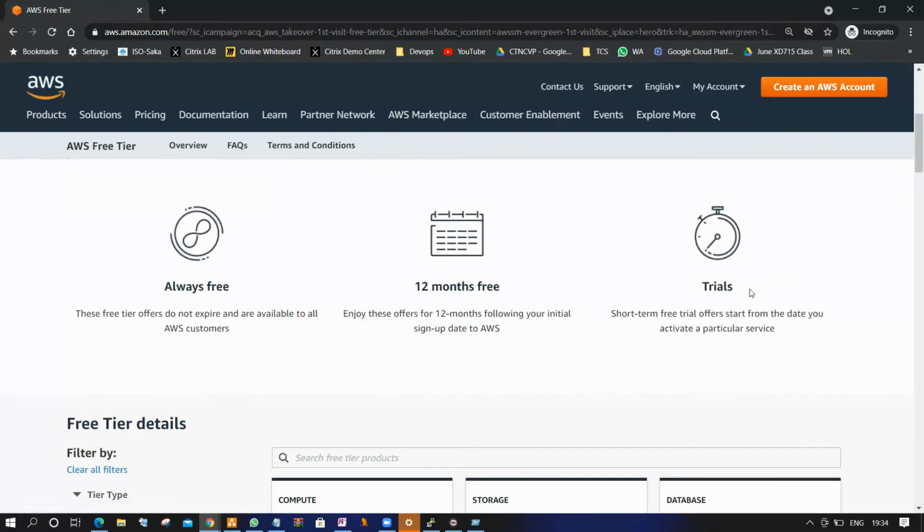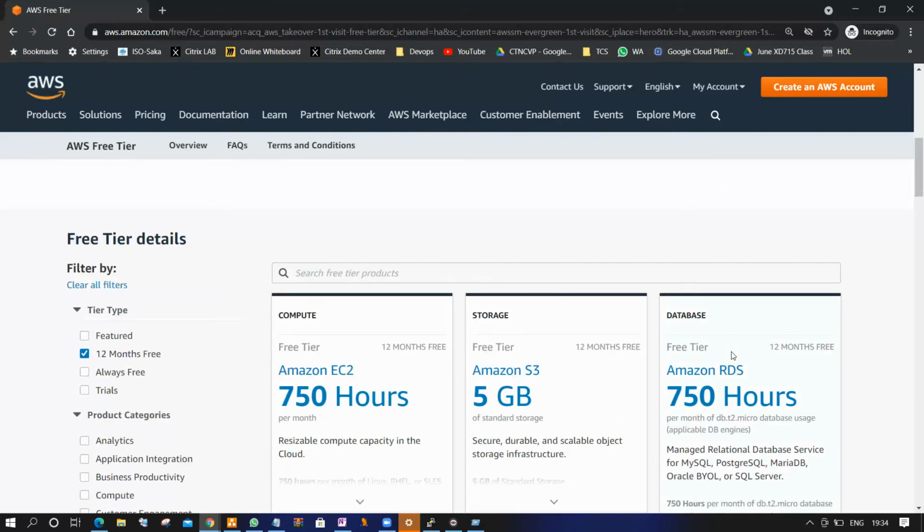Then finally, trial. Short-term free trial offers start from the day you activate a particular service. Guys, say today you went to a car showroom, for example a Kia showroom, you submitted your driving license and took a test drive. So these are trials. Next day you go again and submit your driving license, will they provide the car for you? No, they will kick you out. Why? Because a trial is only once. Once you start, they'll give you maybe 1 kilometer, 2 kilometers. That's it.